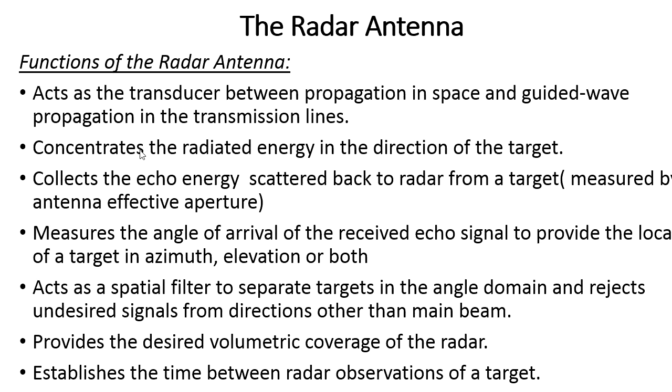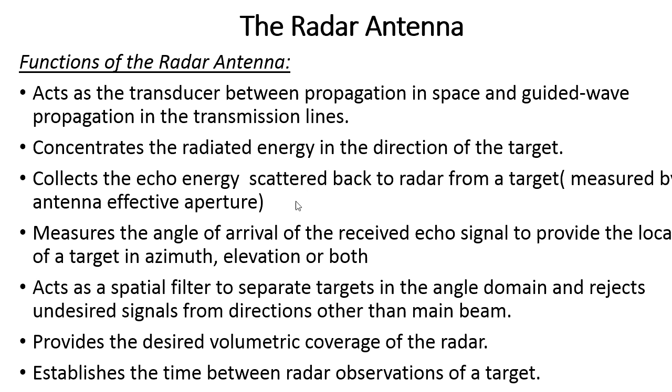Next, it always concentrates on a specific direction to focus on the target, so it concentrates the radiated energy in the direction of the target. After that, it receives the echo signal from the target and passes it to the receiver part. That is the functionality of the antenna.